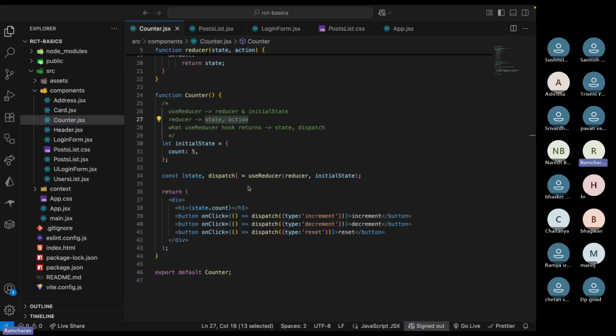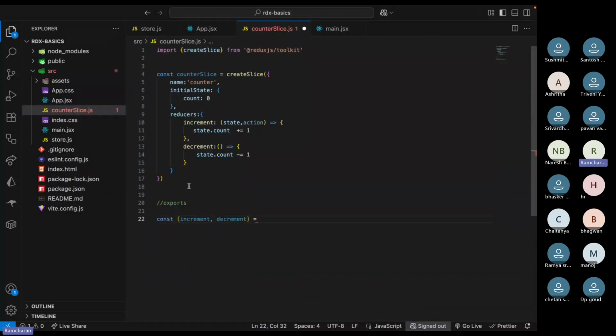So all the actions you will have now here, increment and decrement, right? So is equal to, you already created this counter slice, right? So counterSlice.actions, you just call like this. This will export all this, all this increment and decrement. So all the reducer function names you mention here and export these actions.